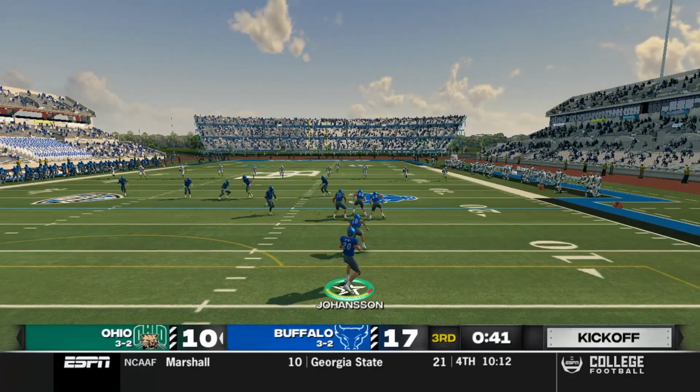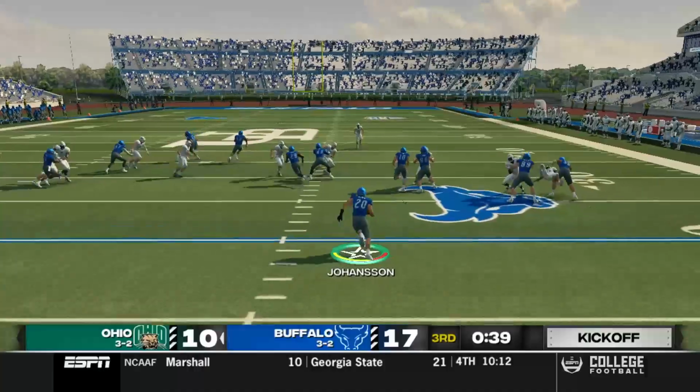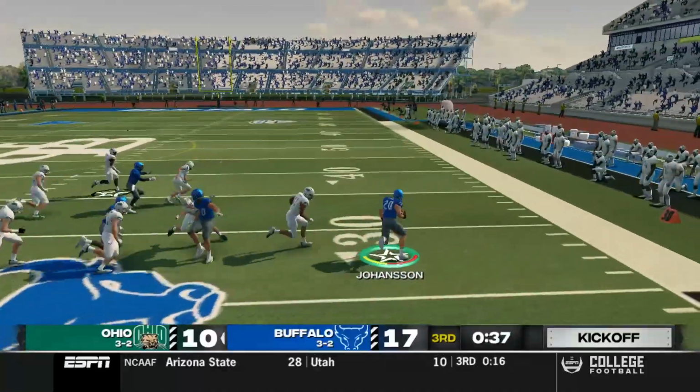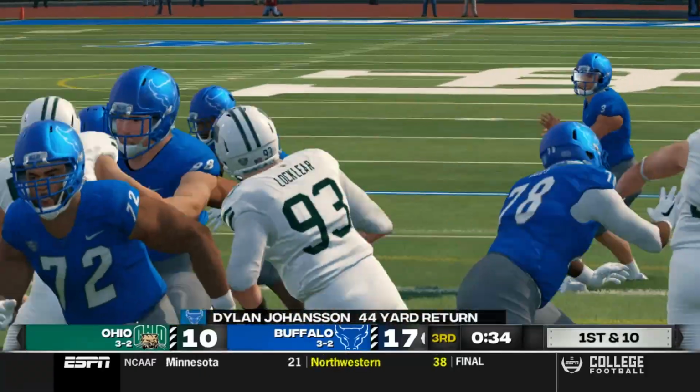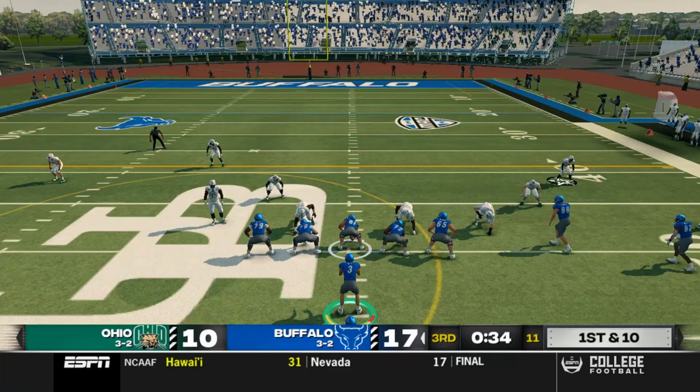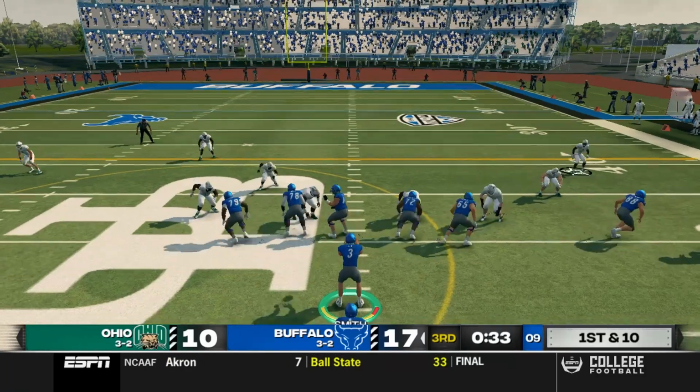Johannesson back to return. He's going to take it from about the 6 or 7 yard line. He's going to cut it right. He has a gap. He gets around one man. He has one man to beat. He cannot beat him, but he powers forward, gets a big 44-yard return. Bulls take over with 34 seconds left in the 3rd quarter.